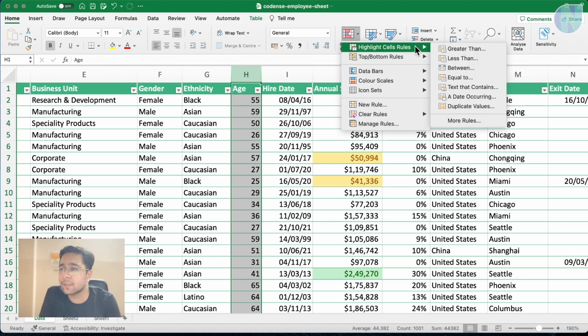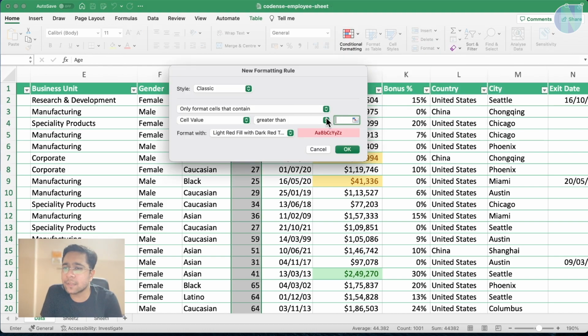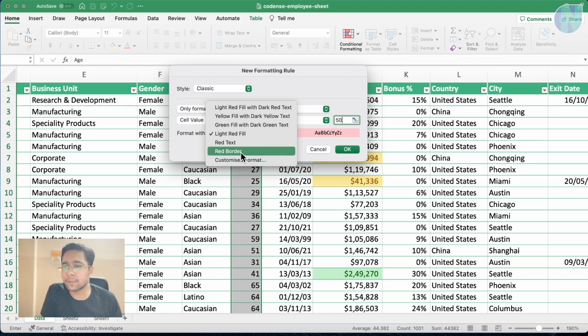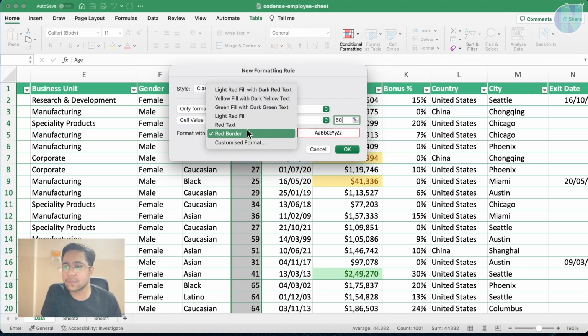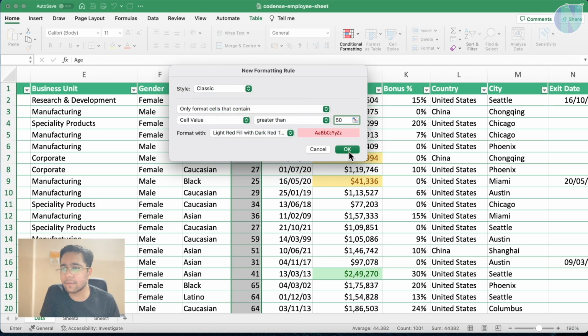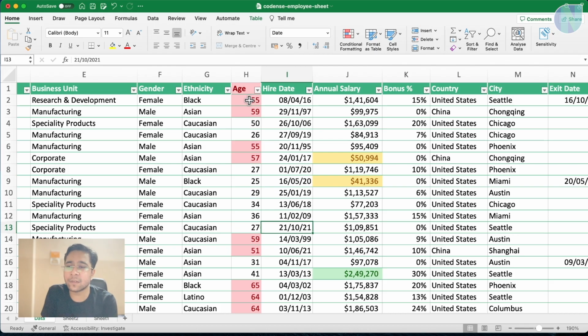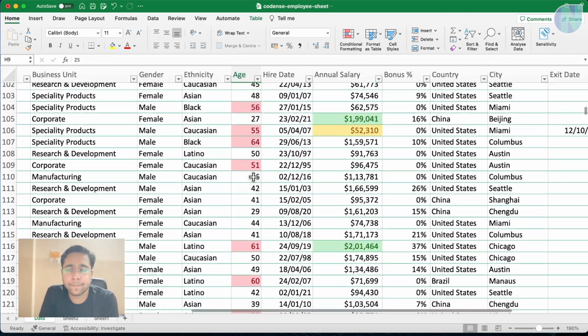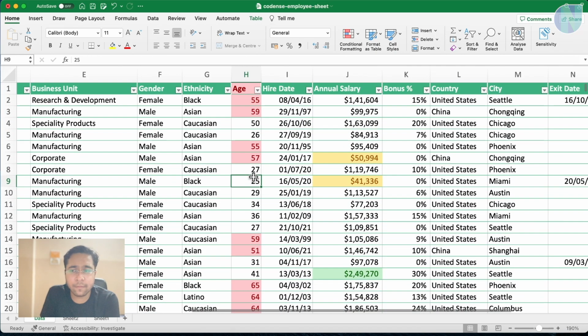So I can say in conditional formatting, I want to choose the persons who are greater than 50 of age, and I will use some other formatting, maybe just red text, or I can select any here. I can select this red one and click OK. So these are the persons who are greater than 50 of the age. So this is how conditional formatting works. It helps us to easily visualize the data.